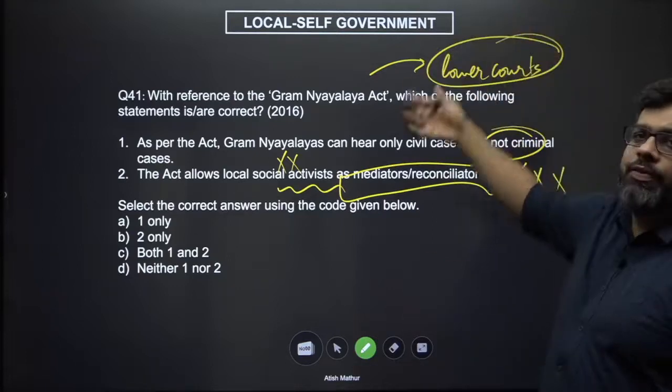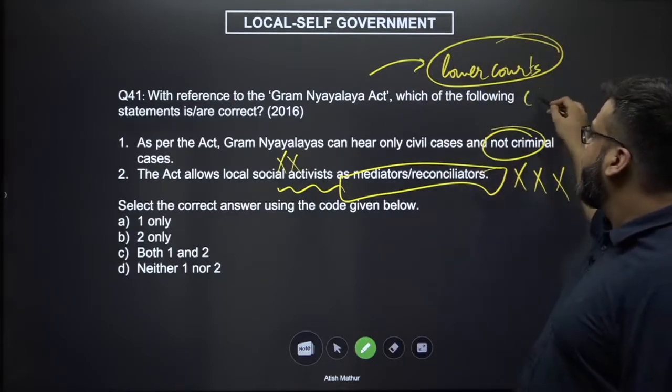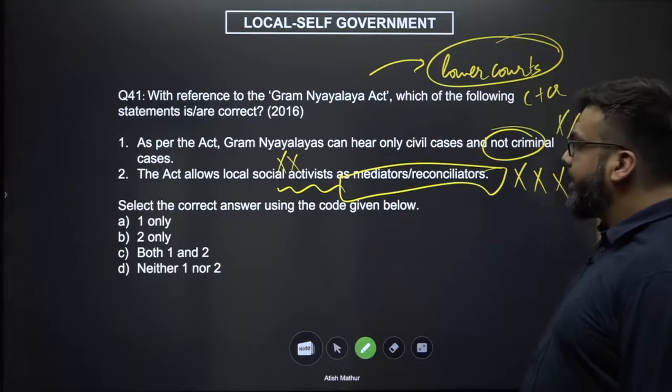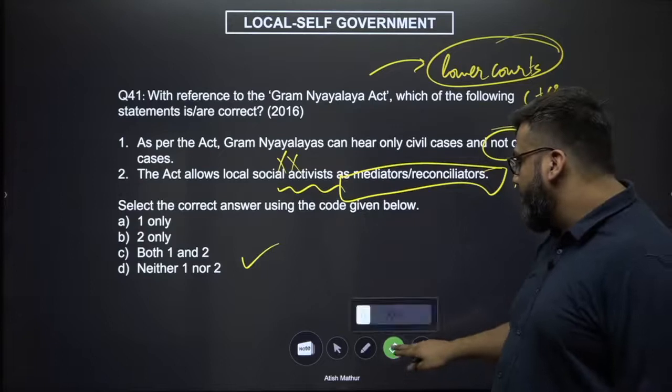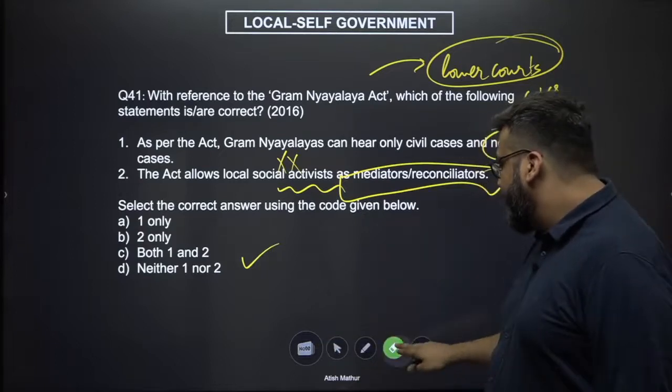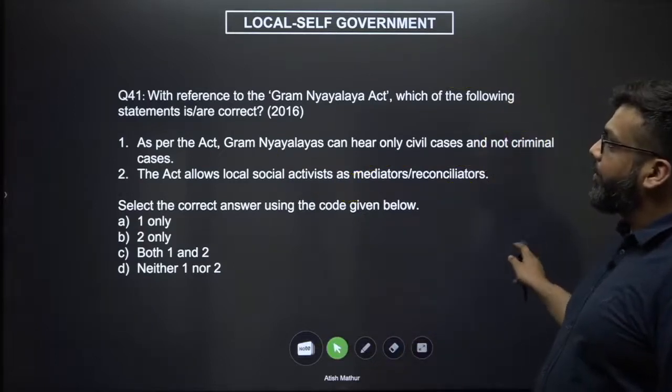And the first is wrong too, that they can hear only civil and not criminal cases. If it is a court in the formal judicial hierarchy, they can hear both kinds of cases. Both the statements are wrong. The answer should be D, neither one or two, right? The option should be D, neither one or two.